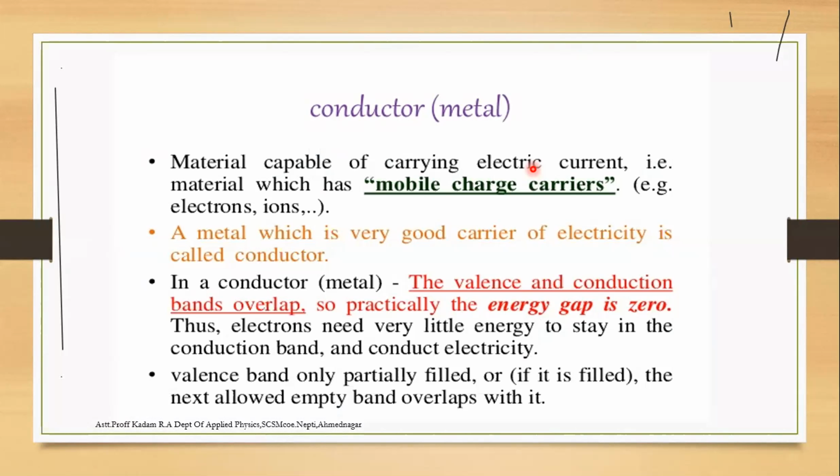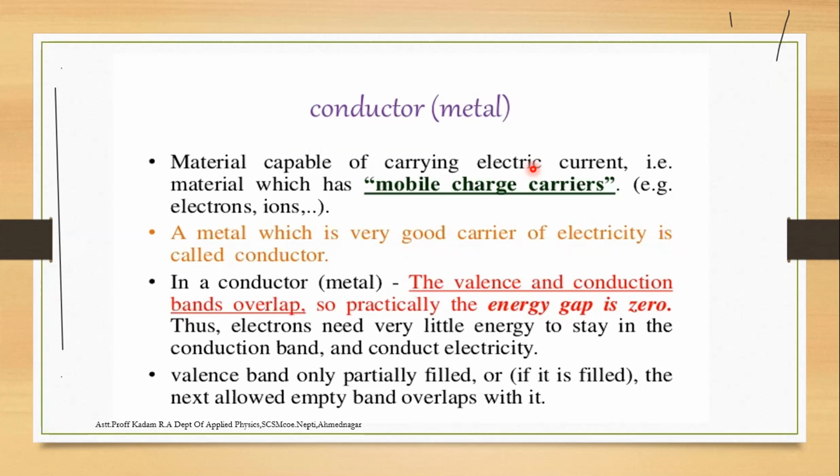In a conductor, the valence and conduction bands overlap. So practically the energy gap is zero, meaning an electron needs very little energy to move into the conduction band and conduct electricity. The valence band is only partially filled, or it is filled and the next allowed empty band overlaps with it.